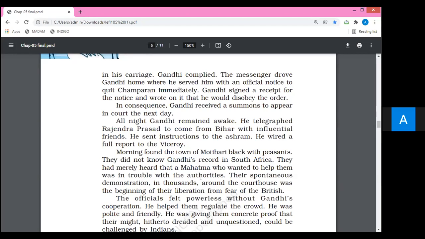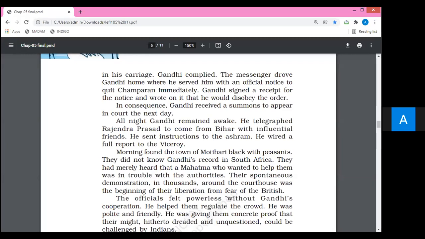They had merely heard, it's a very easy word, that one Mahatma, you are able to understand this term Mahatma, a very fine personality who came to help them, was in trouble with the British authorities. Their spontaneous demonstration in thousands around the courthouse was the beginning of the liberation from the fear of the British.